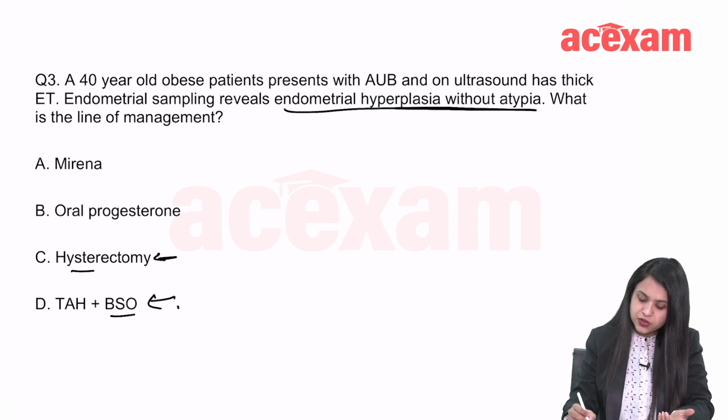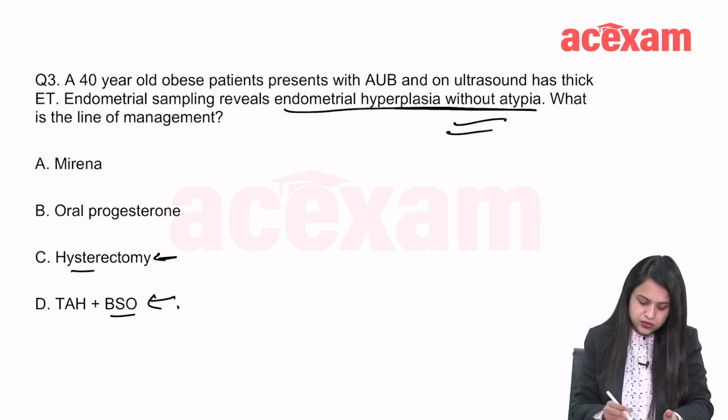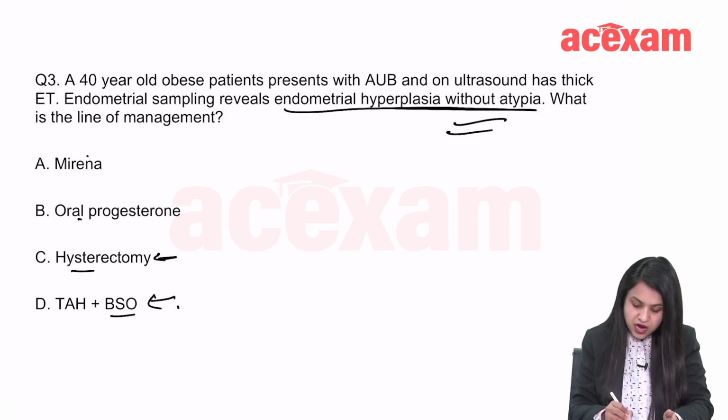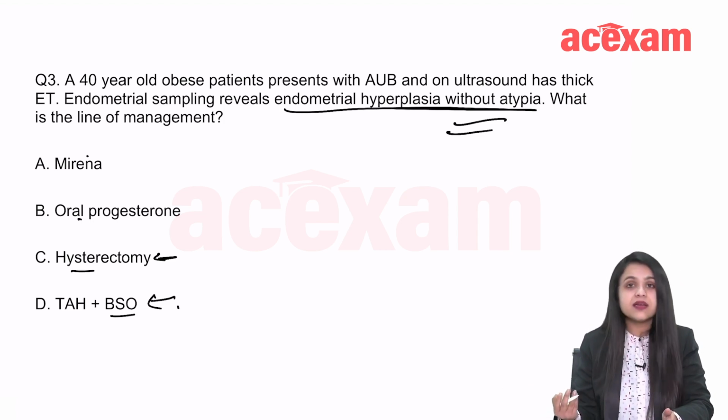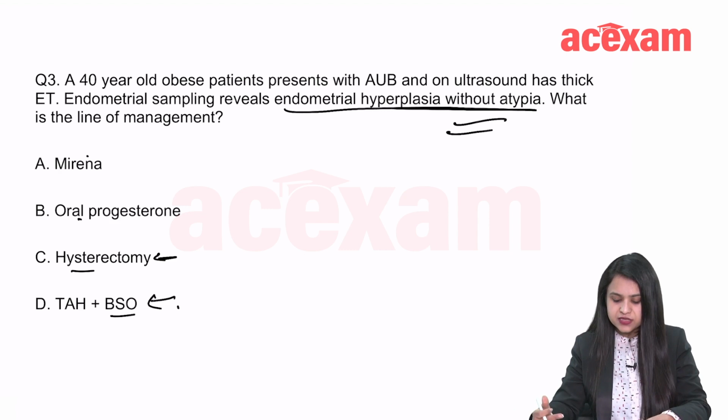Because it is without atypia, right? There are no atypical features, so you will not do this. Oral progesterone and Mirena: out of these two, which is a better agent? First of all, how do you manage endometrial hyperplasia, with or without atypia?